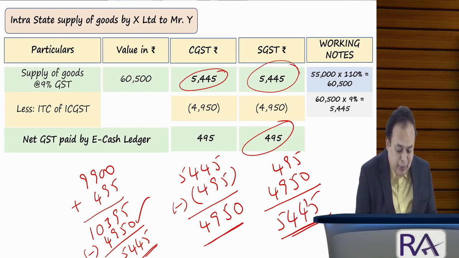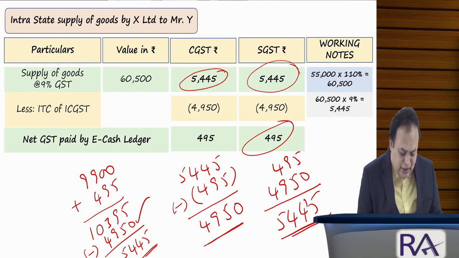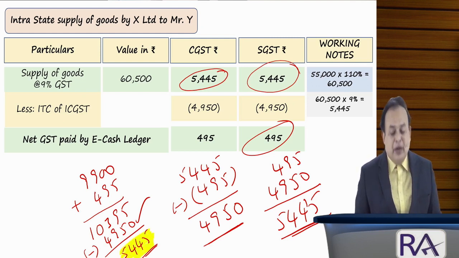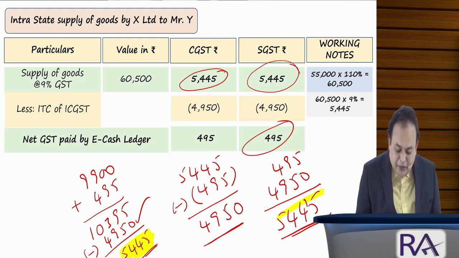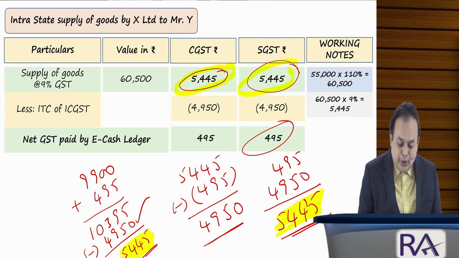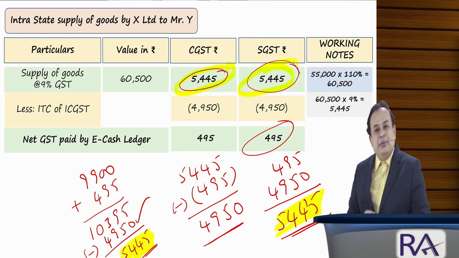So here what happened, my dear sir, equal revenues got by each state. Equal revenues got by each state. Central government got 5,445. State government of Telangana got 5,445, which is this particular value. Got the clarity, my dear sir?